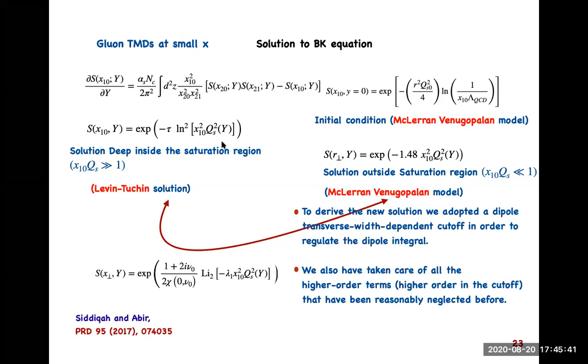We have used that before also, but with some additional modification in the cutoff and taking care of the higher order terms, what we have got is this expression that is in the form of a dilogarithm function. Interestingly, this dilog function reproduces both the Levin solution and the McLerran-Venugopalan solution in the two different domains.